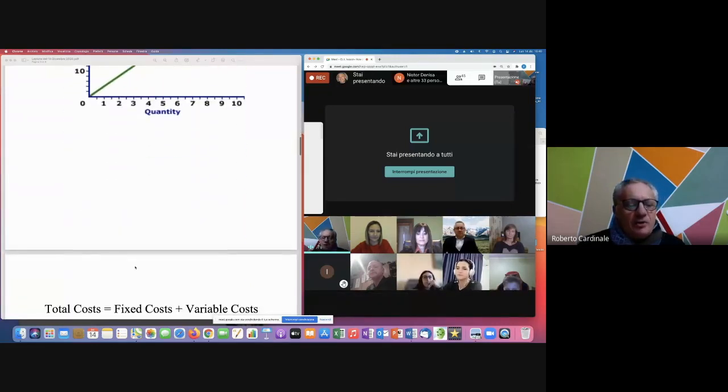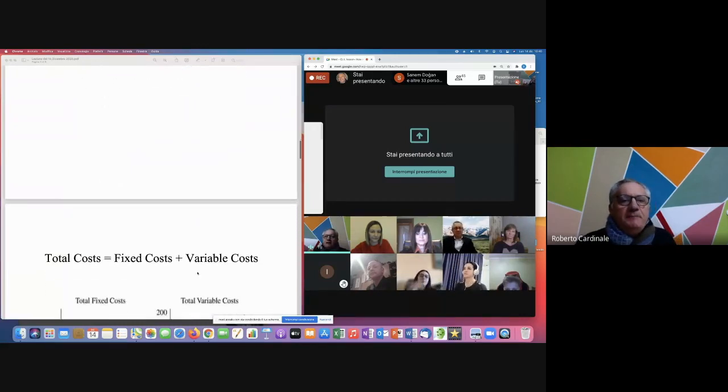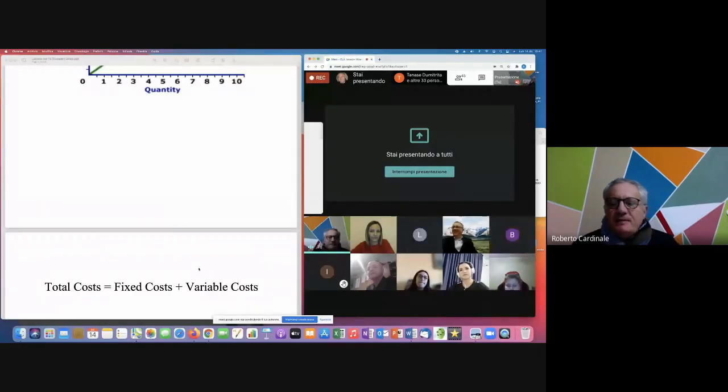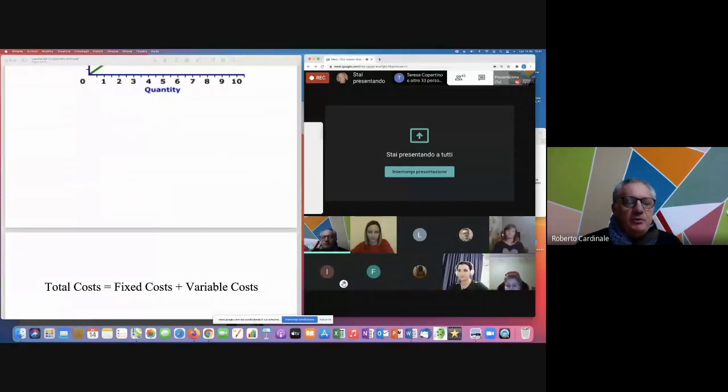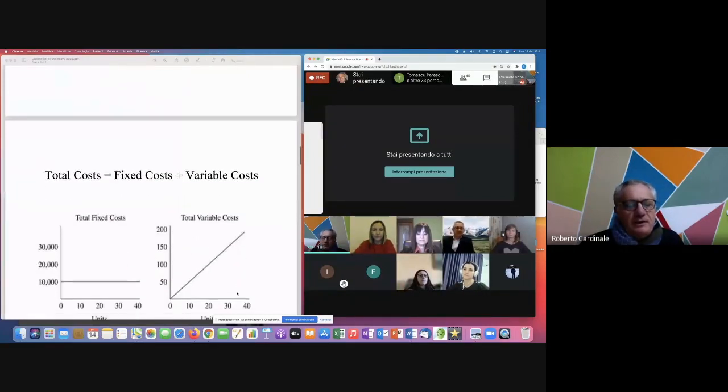About the total costs, it is a little different because the costs are given by fixed costs plus variable costs. We have to make the sum between these two kinds of costs, fixed and variable.